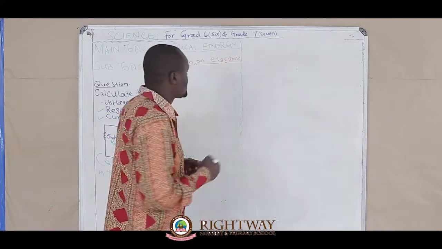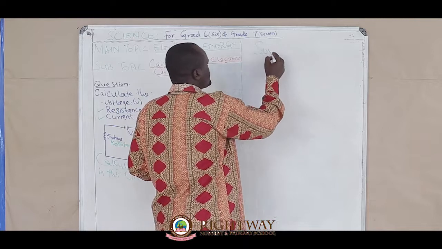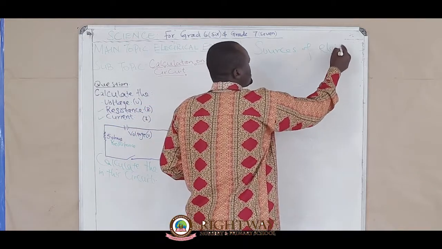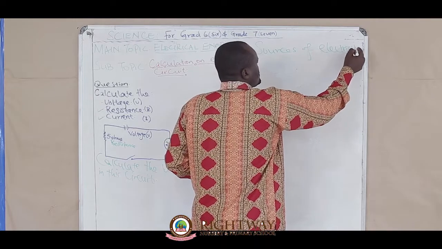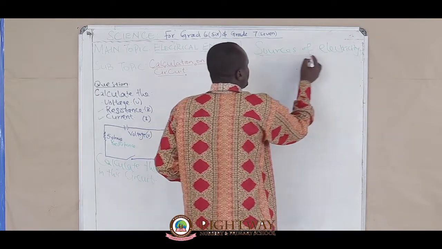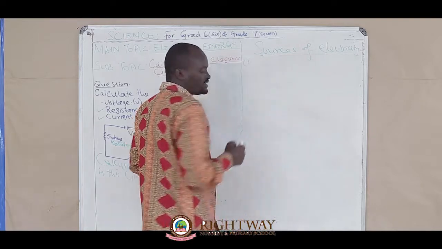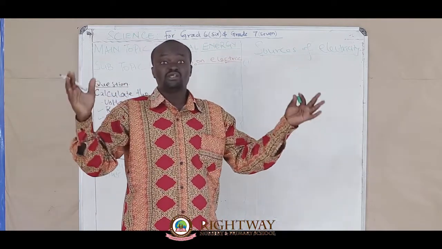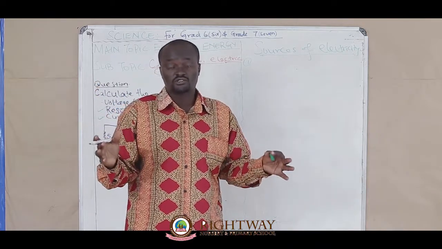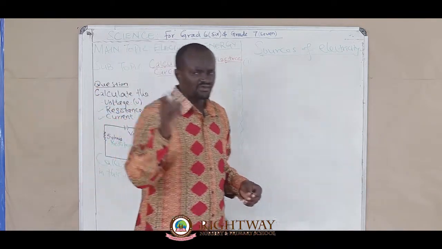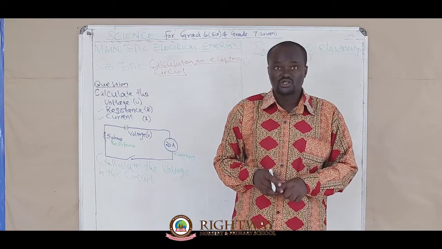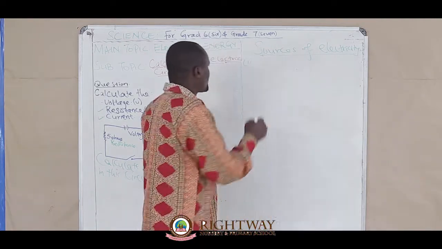Sources of electricity. We have one example. Just examples, because we have many thousands and thousands of sources of electricity, but I'm just giving a few examples. One, falling water.